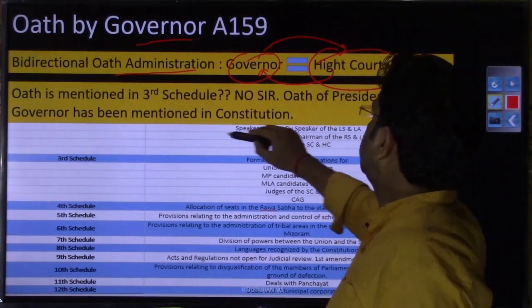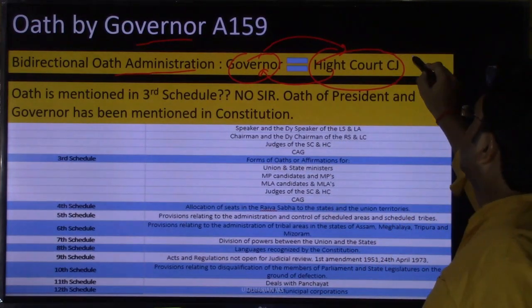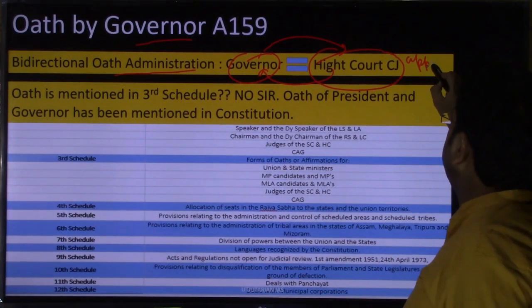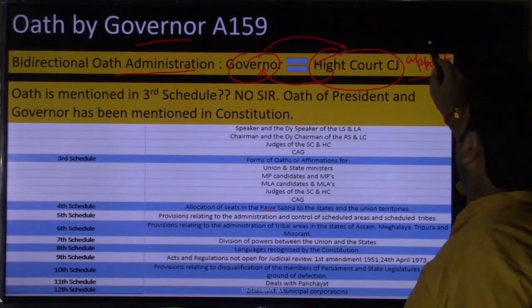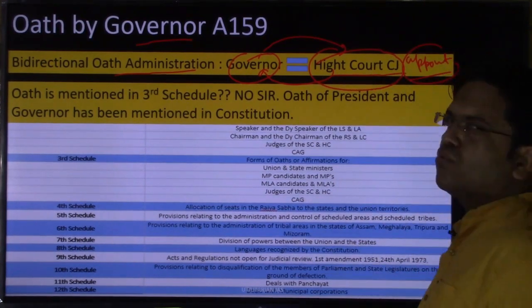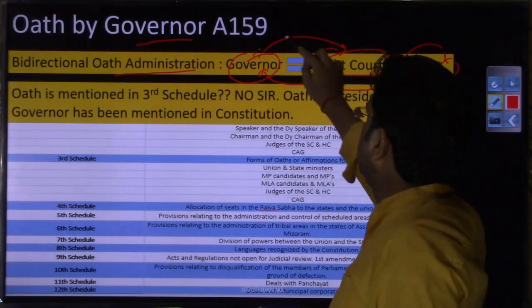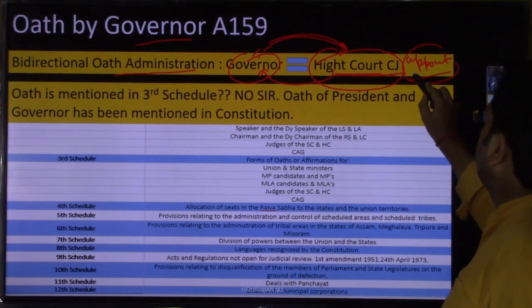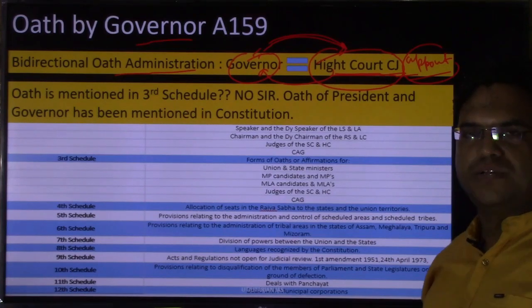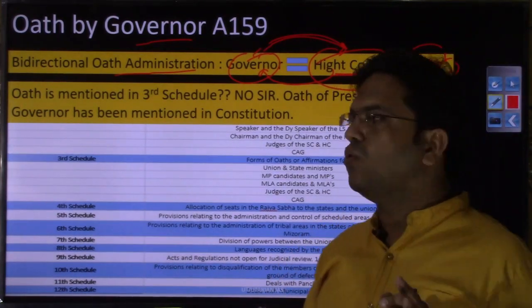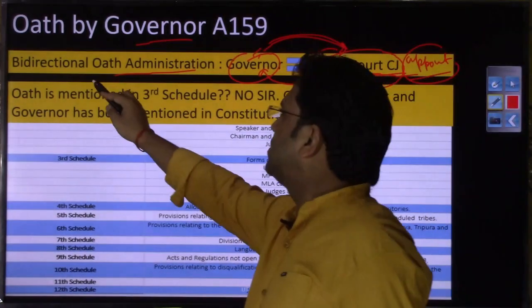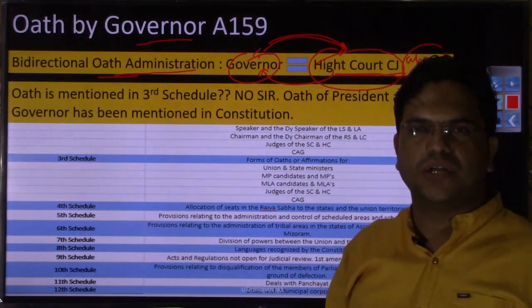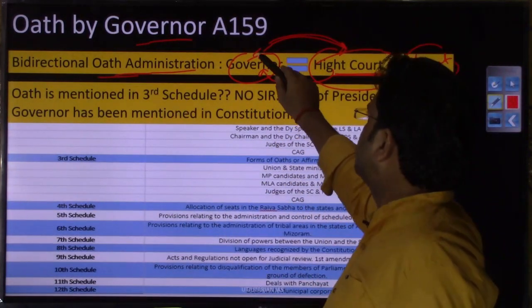Mind you, one separation: the High Court Chief Justice is not appointed by the governor. Only his oath will be administered by the governor. He is appointed by the president. So you need to separate between appointment and oath administration, and that's why the language is bidirectional oath administration.